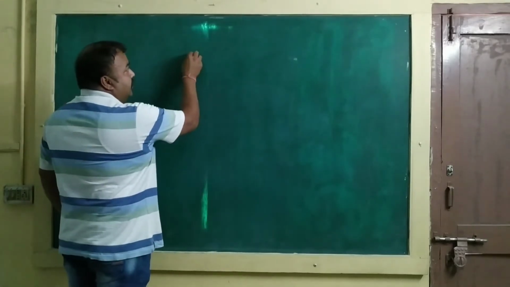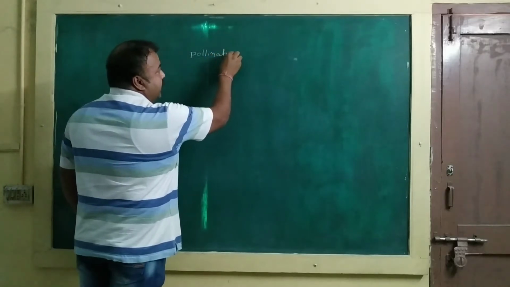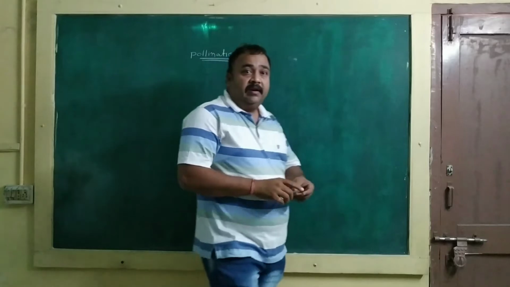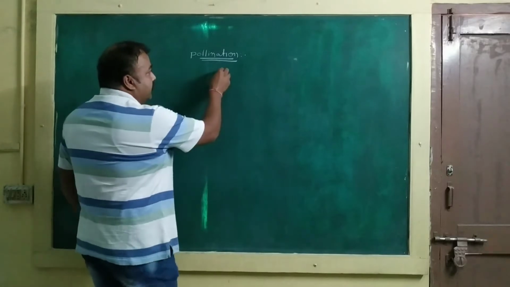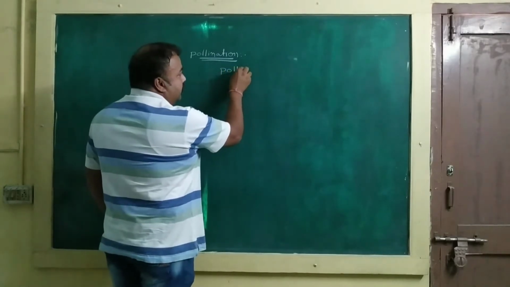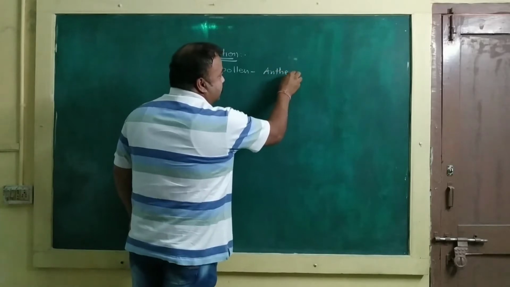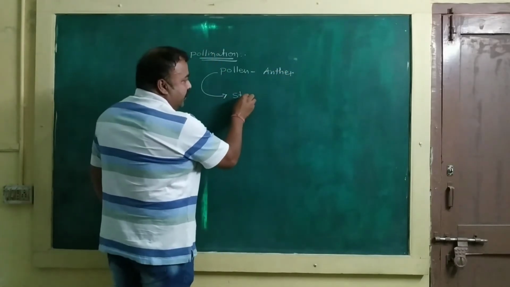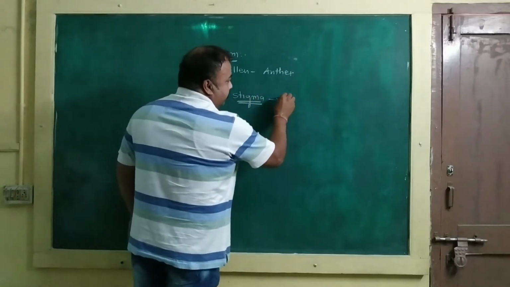Now, what is pollination? We know that pollen is produced by the anther and the stigma is the receptive unit of the flower. So, the pollen which is produced by the anther of the stamen is carried to the stigma of the pistil.